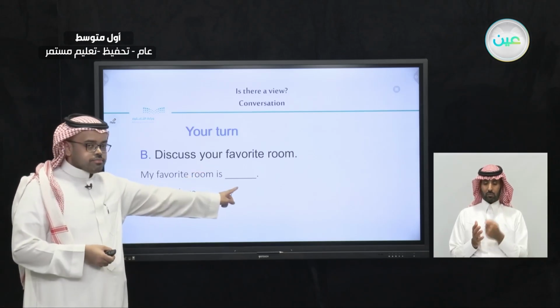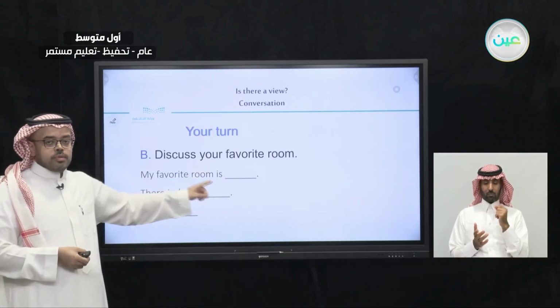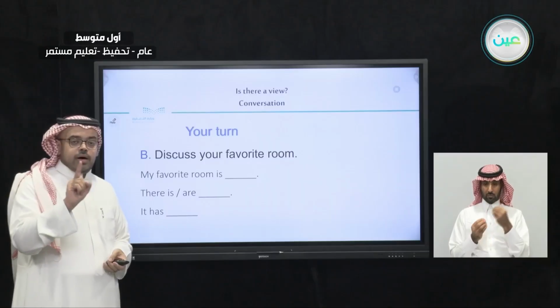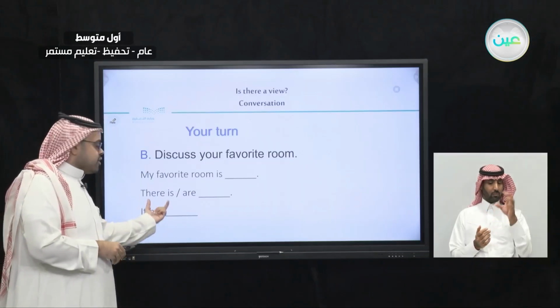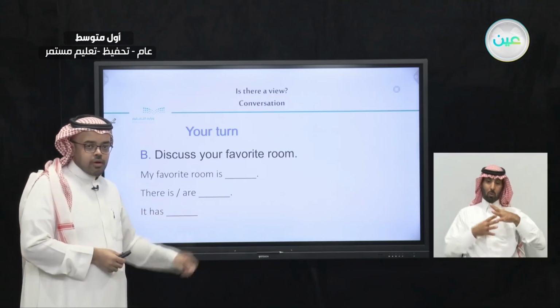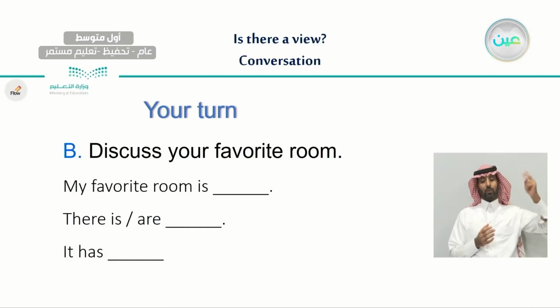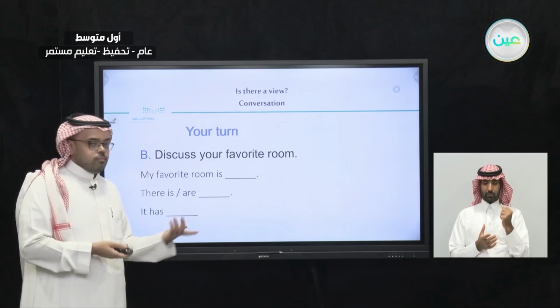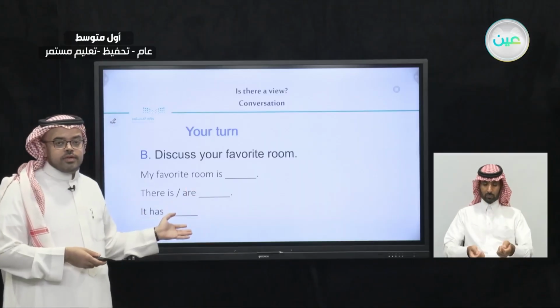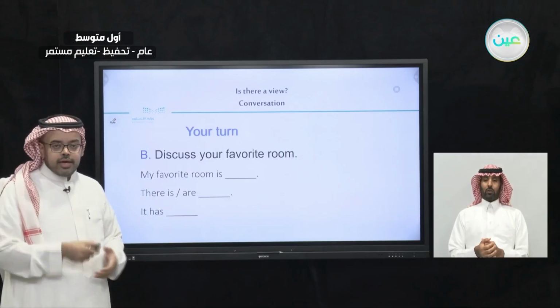Write down your favorite room and say, my favorite room is your choice. And if there is one thing you like about your favorite room, use there is. If there is more than one thing, use there are. And the last thing, just tell us what types of furniture your favorite room has. You can say, for example, it has a computer, it has a bed, it has a lamp, it has a curtain, it has a TV. So just write what you like about your room.